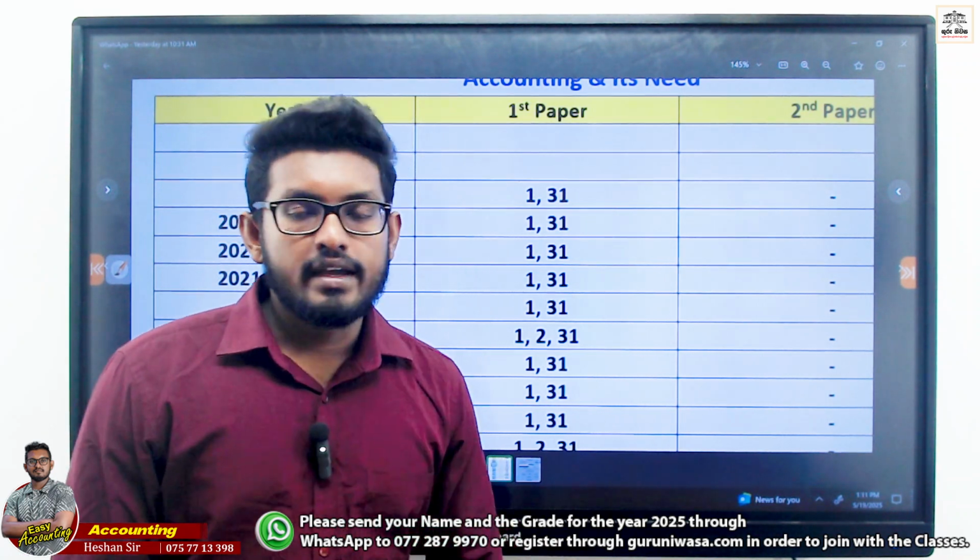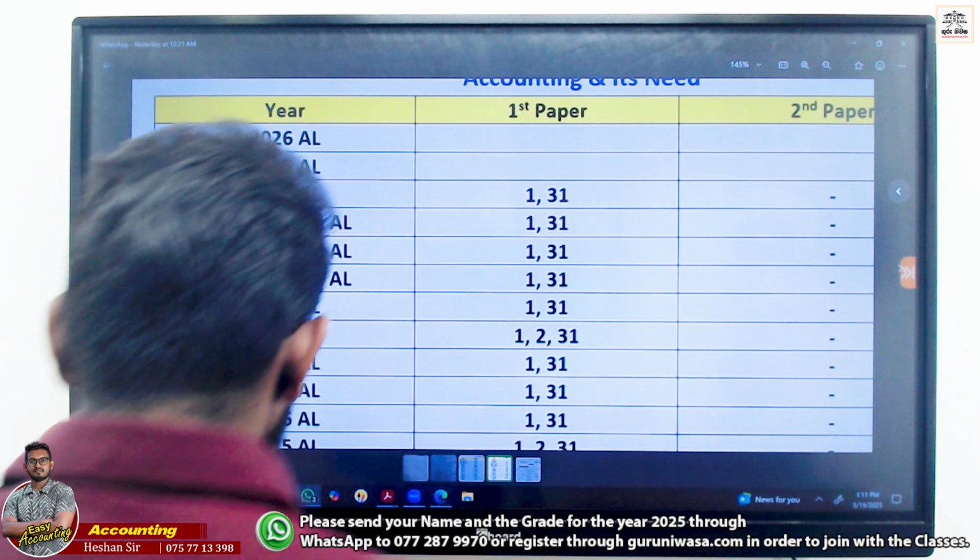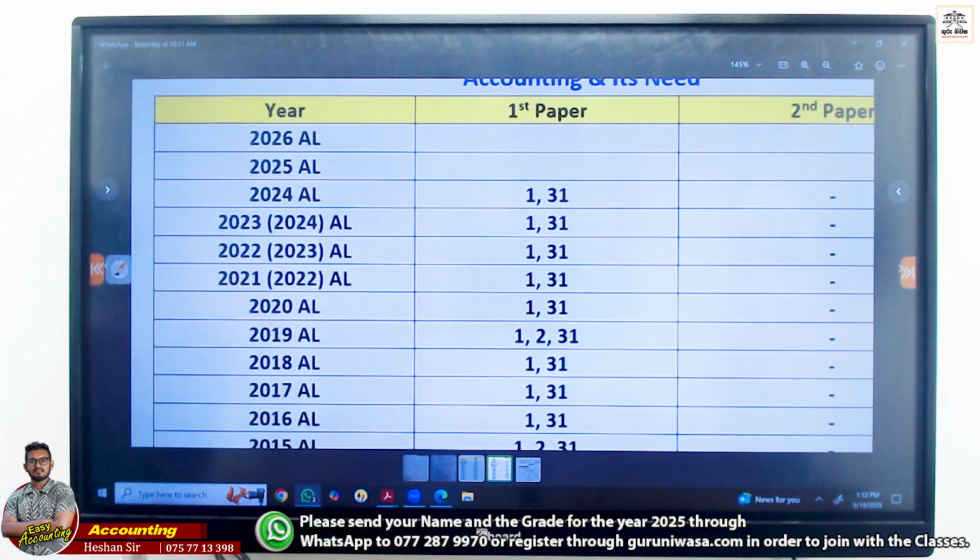Right? Okay. So there are, in the LMS, I have already uploaded all the past papers from 2024 to 2010. I think you have downloaded the past papers and prepared the past paper books. I ask you to download the past papers and prepare the books as well. It's very much important to each and every one of you, right? Okay. So let's go with this.